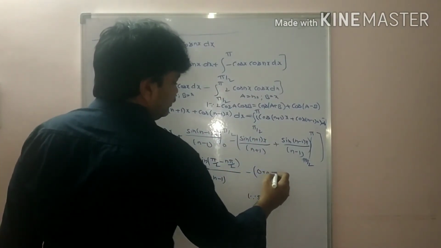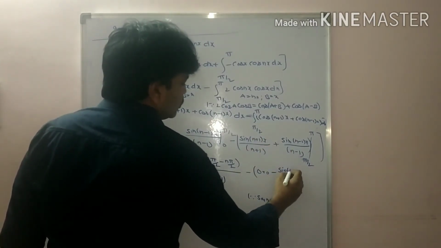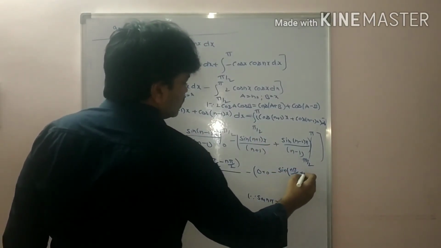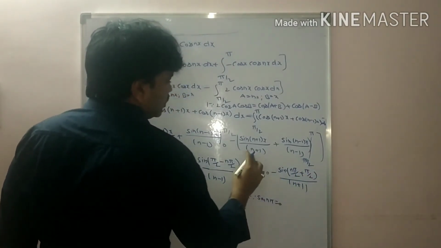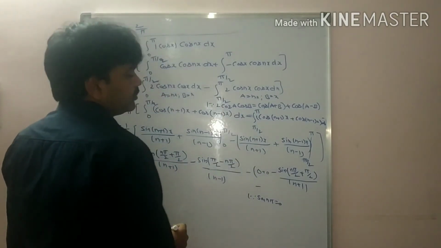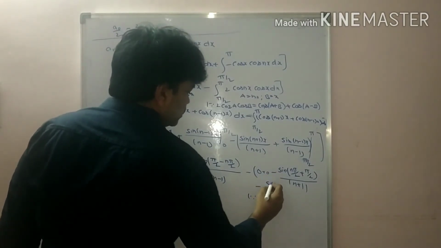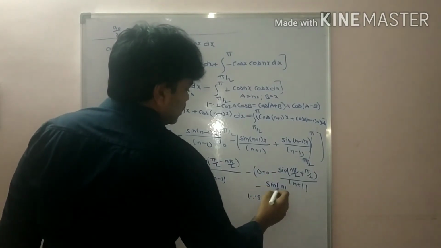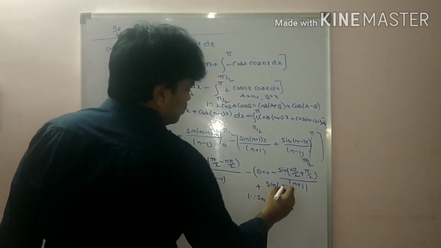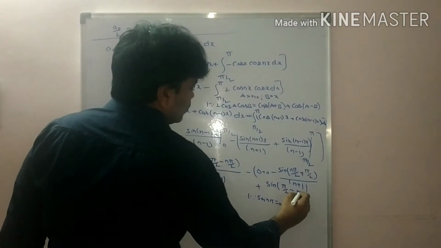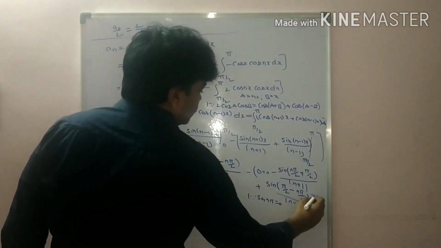Minus, substituting the lower limit pi by 2, multiplying with pi by 2, so sin of n pi by 2 plus pi by 2 by n plus 1, minus, here also substituting pi by 2, so we got sin n pi, taking minus common, students. Here plus, minus and minus plus, so pi by 2 minus n pi by 2 divided by n minus 1, bracket close.